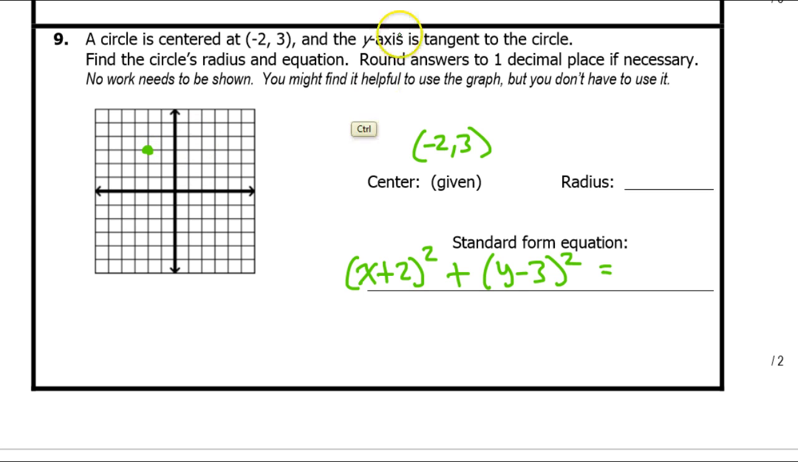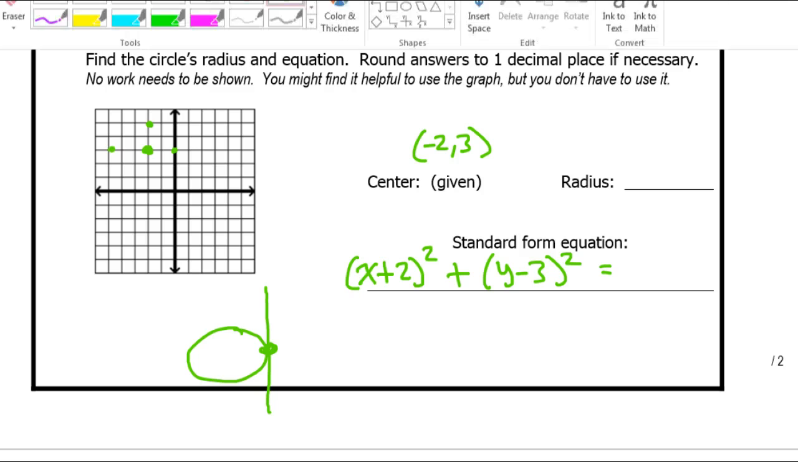They also tell me that the y-axis is tangent to the circle. Now remember what tangent means. Tangent means you have a line that just barely touches the circle at a single point, like this. So this line is tangent to the circle. So we're saying that the y-axis is doing this. That means that if I were to draw the circle, it has to hit the y-axis just at a single point.